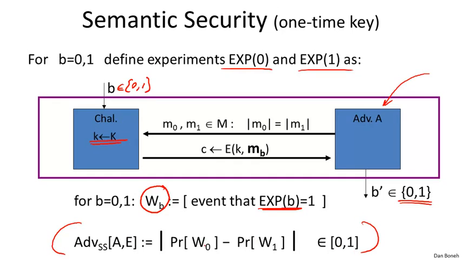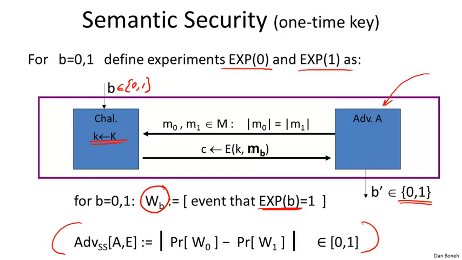In other words, we're looking at whether the adversary behaves differently when he was given the encryption of M0 from when he was given the encryption of M1. And I want to make sure this is clear, so I'm going to say it one more time. So in experiment 0, he was given the encryption of M0. In experiment 1, he was given the encryption of M1.